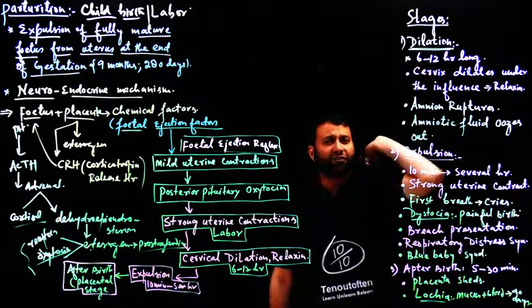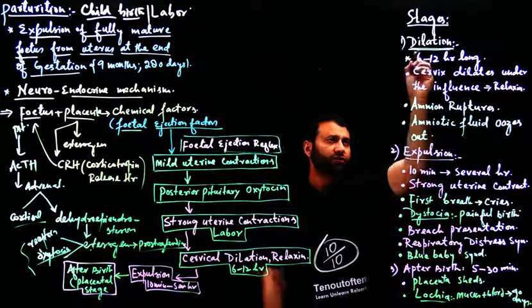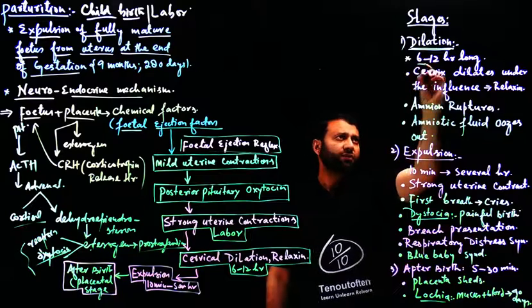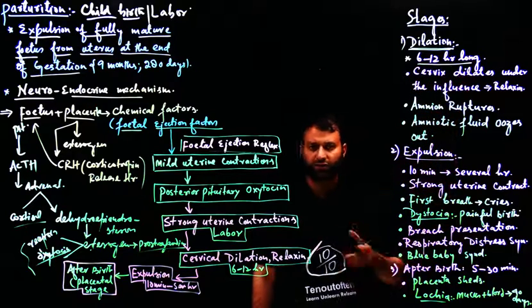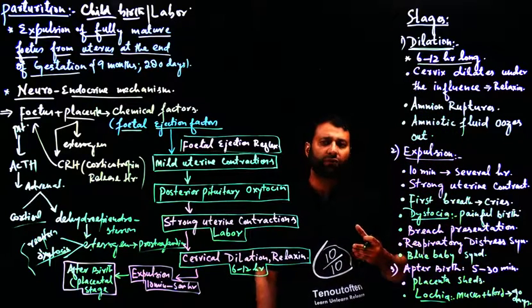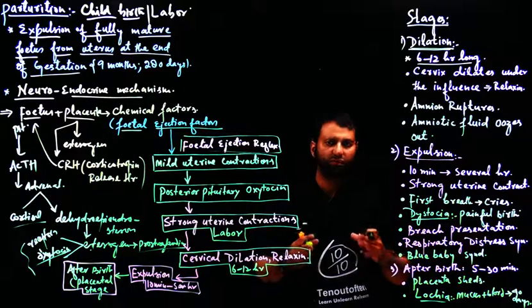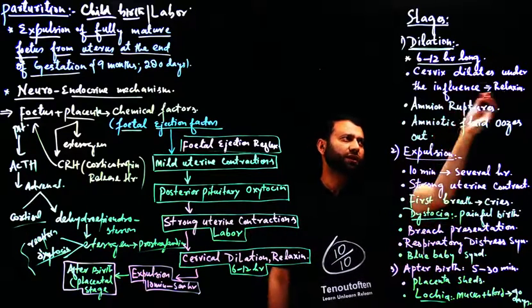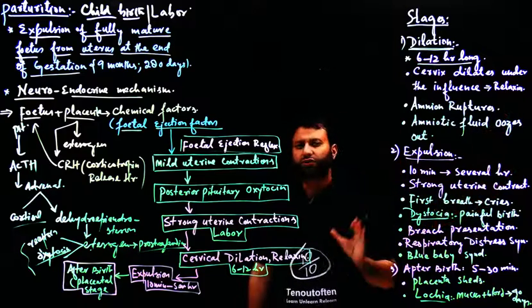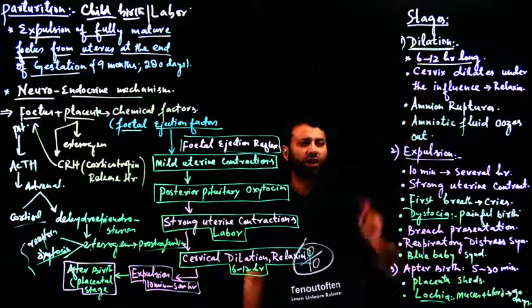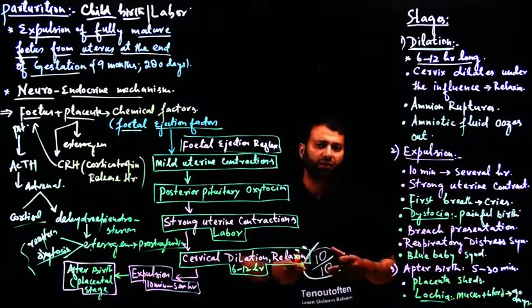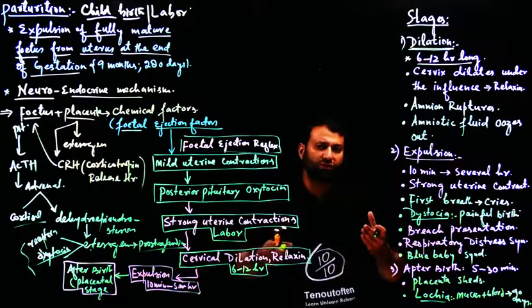ये डायलेशन वाला फेज जो है, डायलेशन का मतलब है ना चौड़ा होना, तो this phase it lasts for some 6 to 12 hours. During these 6 to 12 hours, what is going on? The cervix is becoming soft and loose. It becomes dilated, and during this phase, when the baby is beginning to come out through the cervix, what happens?